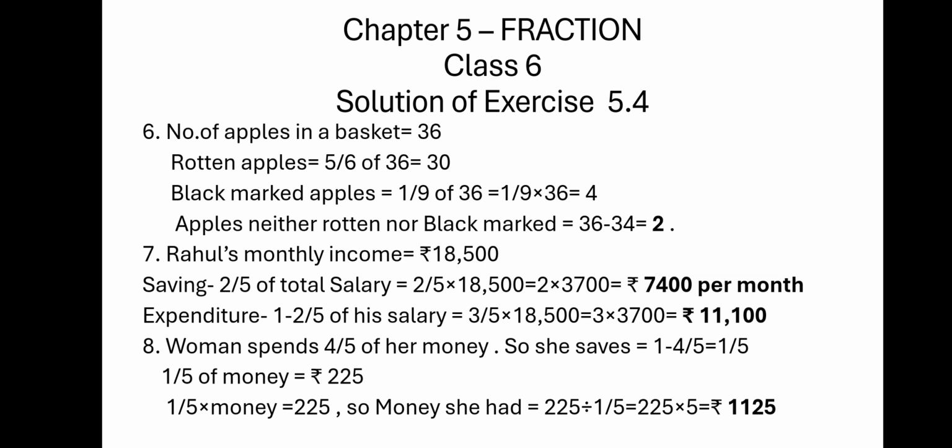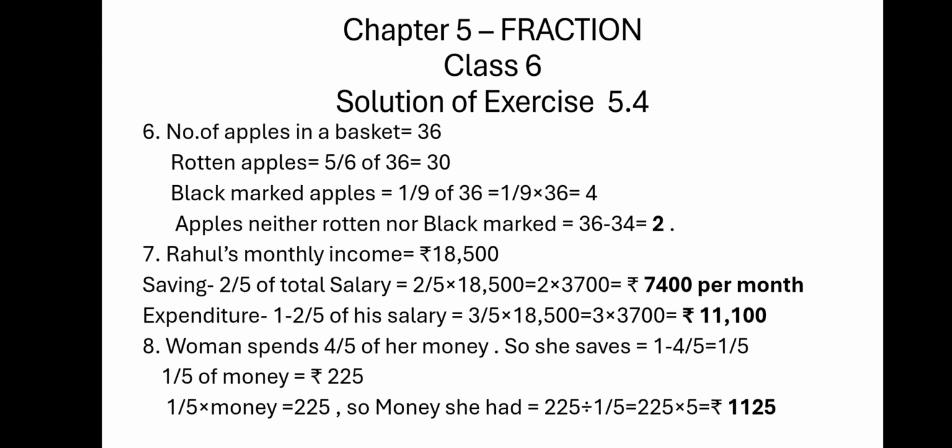So 3/5 multiplied by 18,500 is nothing but 11,100. Now, how much he expenses, that is what he will spend.